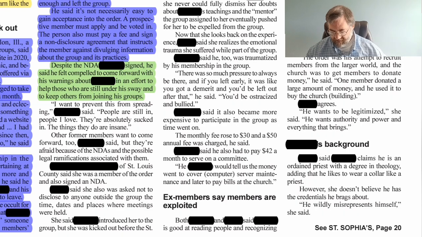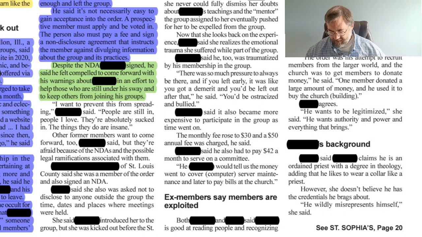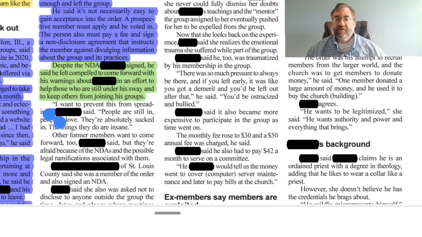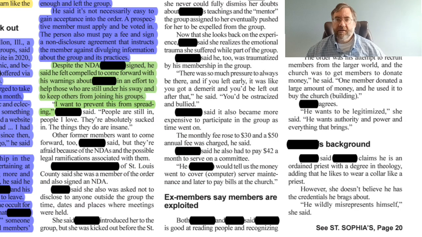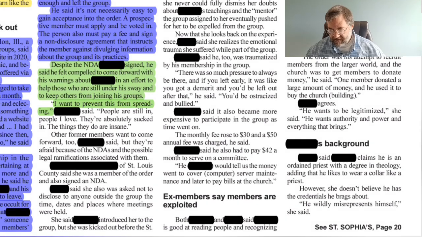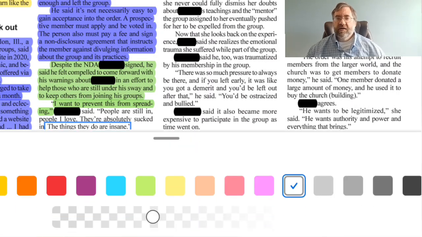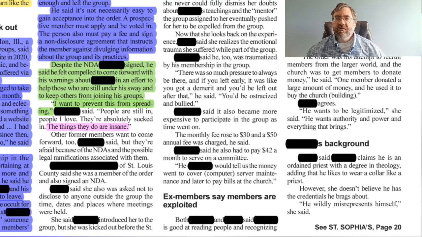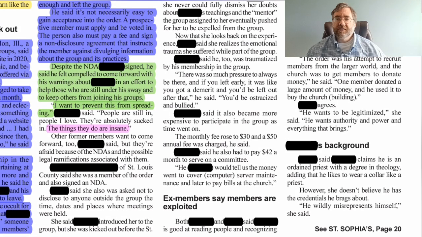So the first part of it, where it says, I want to prevent this from spreading, Blank said, goes back to motive. So we'll highlight that in green. And then the second part, where he says they're absolutely sucked in, the things they do are insane, to me seems to be opinion. So we'll go ahead and highlight those two sentences of the paragraph in pink.